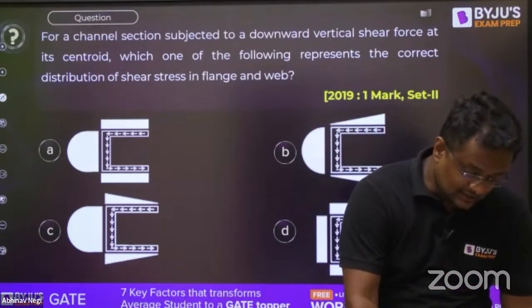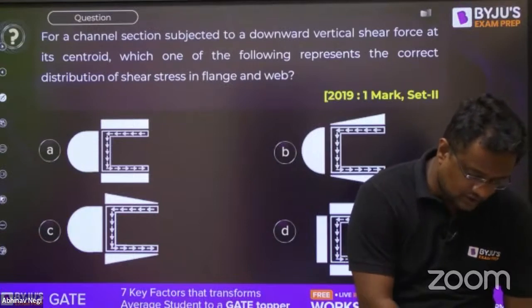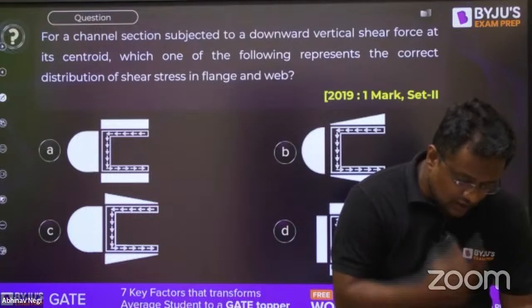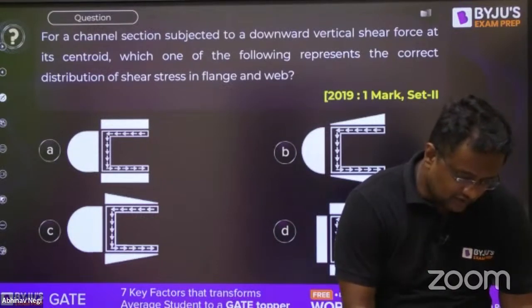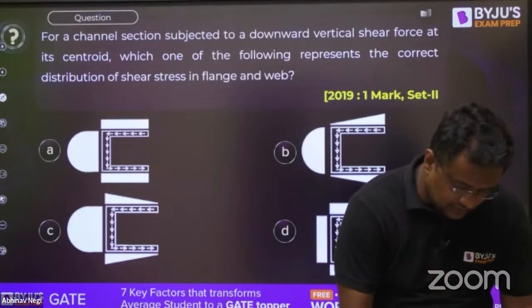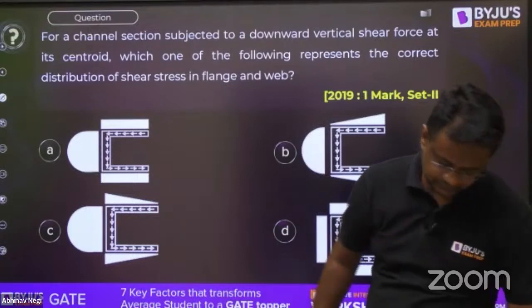So, and guys, can you tell me what will be the shear stress at the free end? Everybody on the comment box. Everybody on the comment box. Can you tell me that what will be the shear stress at the free end? What will be the shear stress at the free end? Please let me know. Please let me know. Everybody, come on.